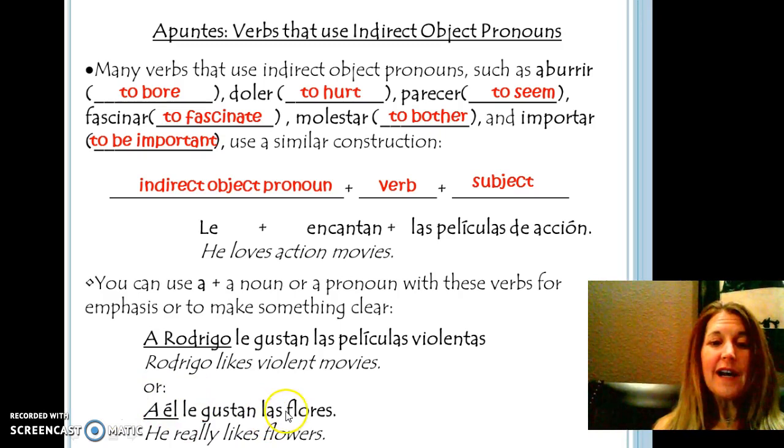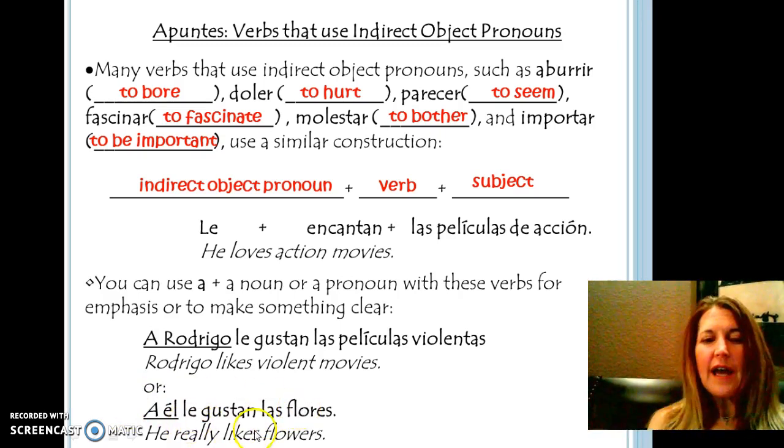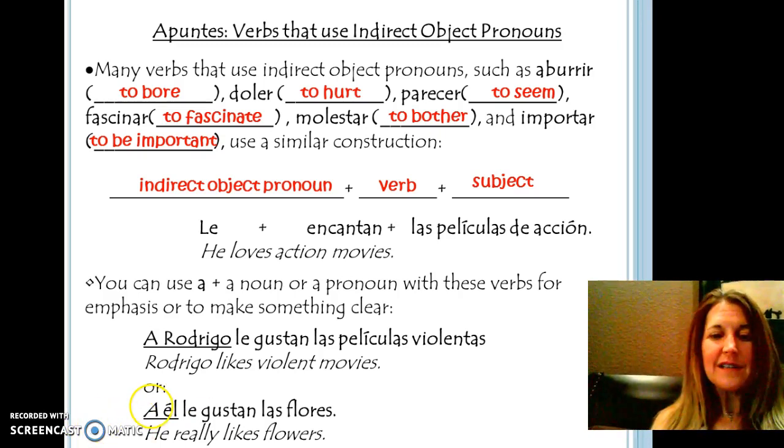Or we can say a él le gustan las flores. And by just putting a él next to the le, we're emphasizing that he really likes flowers, because it is assumed that we already know who that le is. We're just emphasizing it with the a él. All right, let's move on.